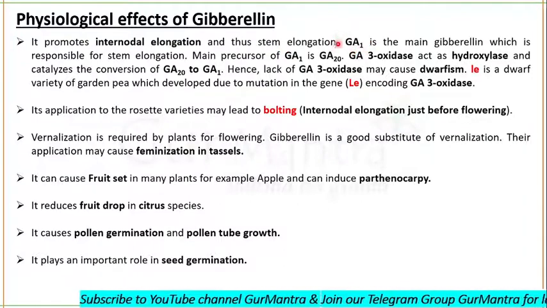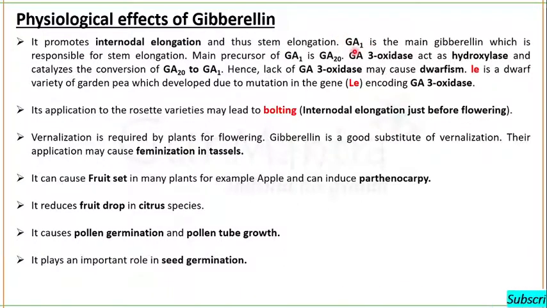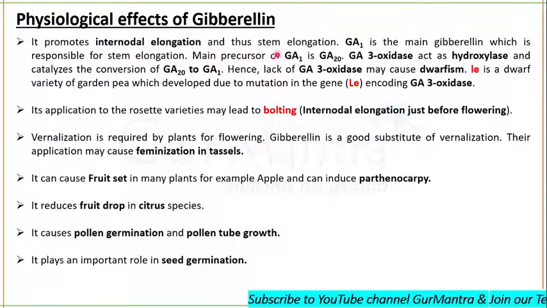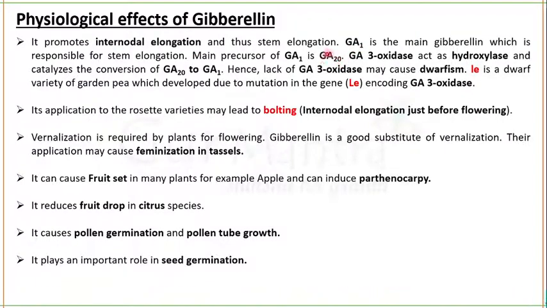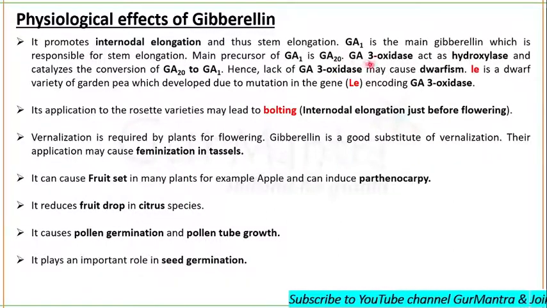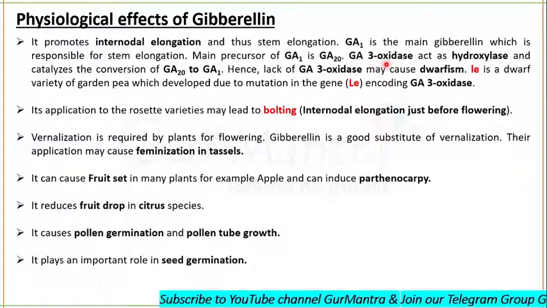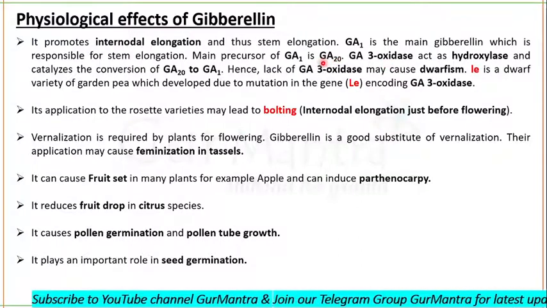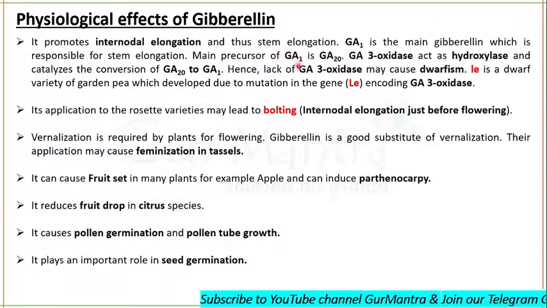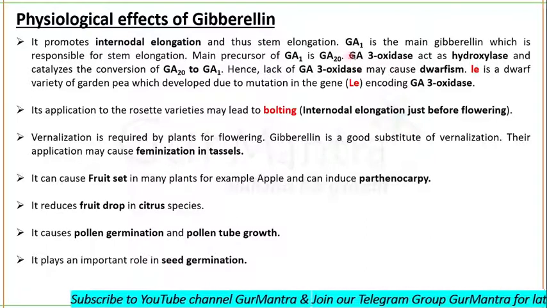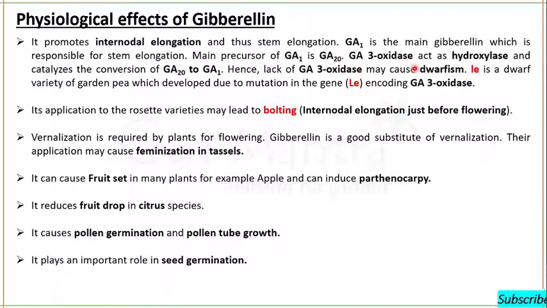Gibberellic acid 1 is thought mainly responsible for the elongation process. Okay, stem elongation mainly depends upon gibberellic acid 1, and you know that gibberellic acid 20 is the precursor of gibberellic acid 1, and now you also know that gibberellic acid 3 oxidase is responsible for the conversion of gibberellic acid 20 into gibberellic acid 1. Okay, so if gibberellic acid 3 oxidase is lacking, that will result in the dwarfism of the plant.